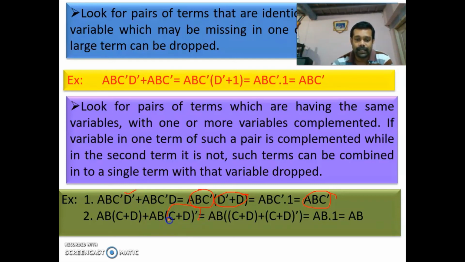So this is complemented. First two terms are same. You are taking it common. Then you are having C plus D plus (C plus D) bar. So you can take this as X, so you'll be getting X plus X bar. You take C plus D as X. So what is X plus X bar? X plus X bar is 1. So A B into 1 is A B.